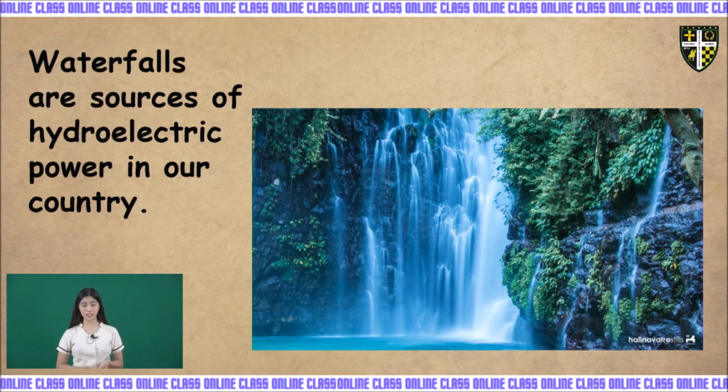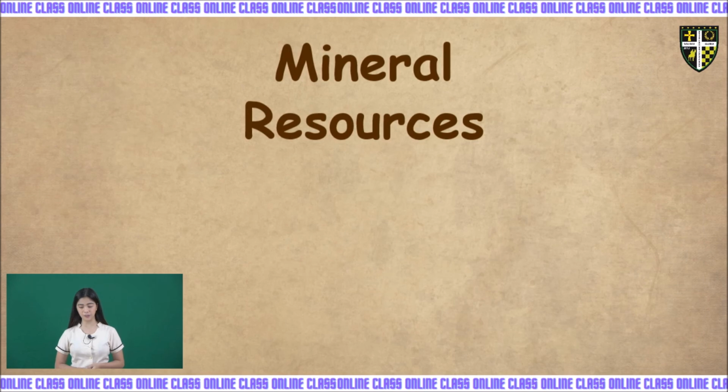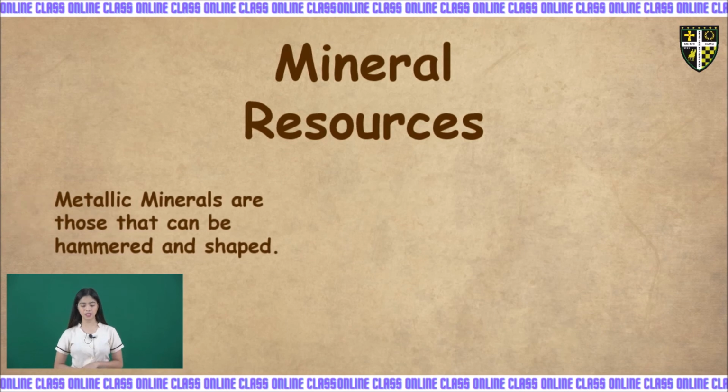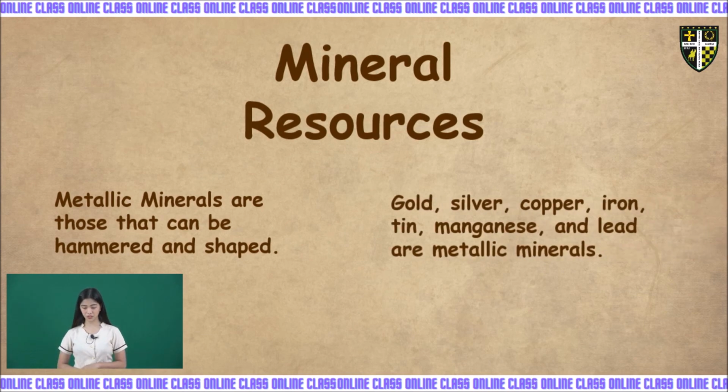So now, let's proceed to the fourth type, which is the mineral resources. Our country is also rich in mineral resources. This can be found in the mountain and mountain ranges. There are two kinds of minerals. The first is the metallic minerals, and these are those that can be hammered and shaped. Gold, silver, copper, iron, tin, manganese, and lead are metallic minerals.